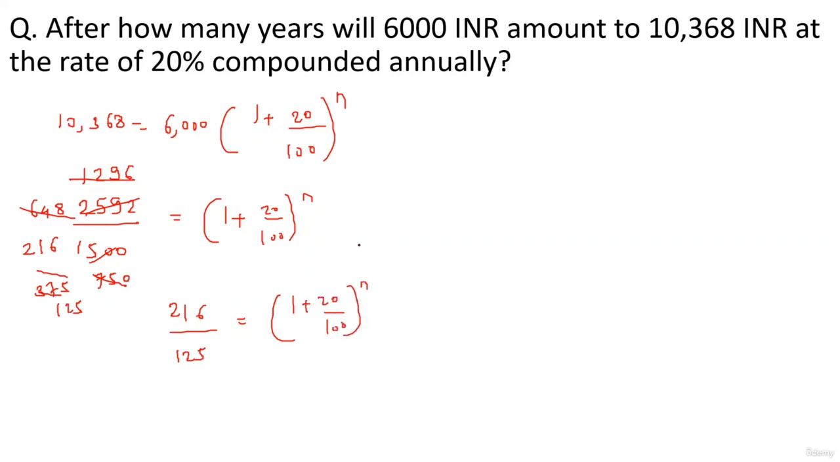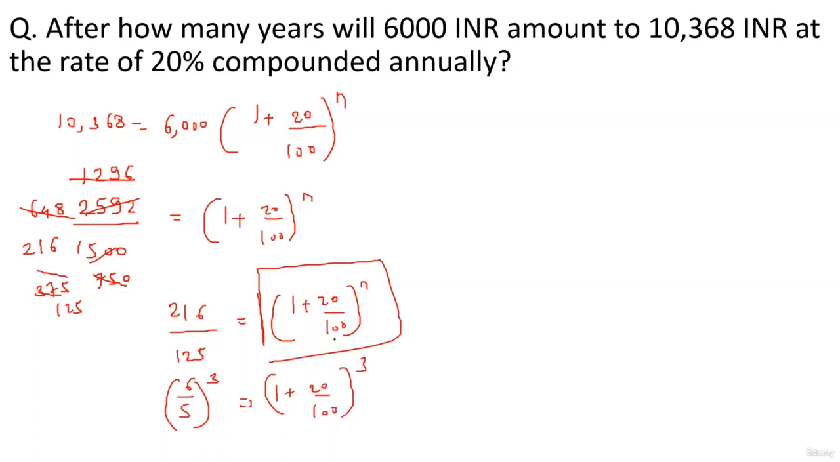Okay, the next step is, if you write this, there's 216 upon 125. Okay, this will be nothing but 6 ka cube, right? 216 is 6 ka cube, and 125 is 5 ka cube. So the left hand side basically can be written as 1.2 the whole cube. 1.2 the whole cube is 1 plus 20 upon 100 the whole raised to 3. Comparing it with the right hand side, 1 plus 20 upon 100 the whole raised to n, the n value comes out to be equal to 3.